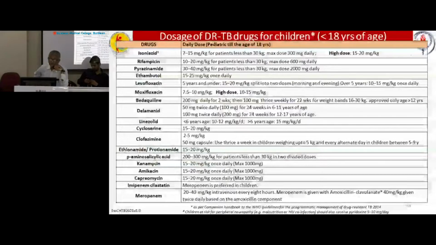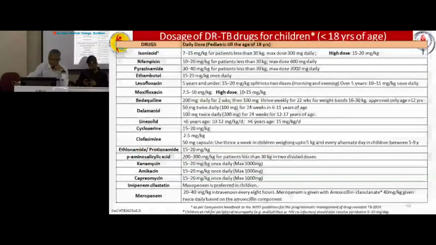And delamanid again 50 milligram twice daily for 24 weeks in 6 to 11 years, and 100 milligram twice daily for 24 weeks for 12 to 17 years of age. And doses of kanamycin, amikacin, capreomycin is same, 15 to 20 milligram per kg.